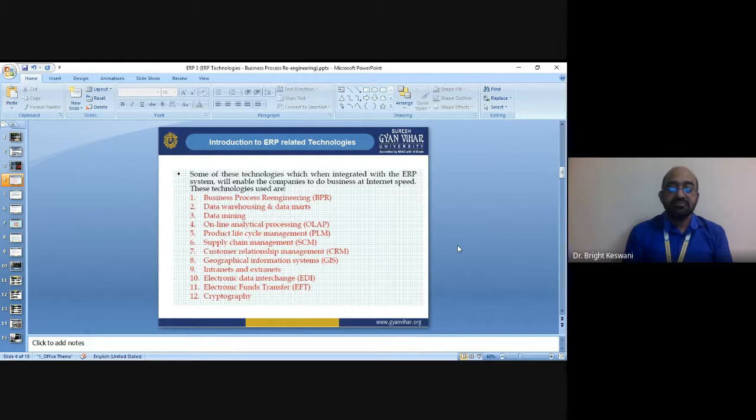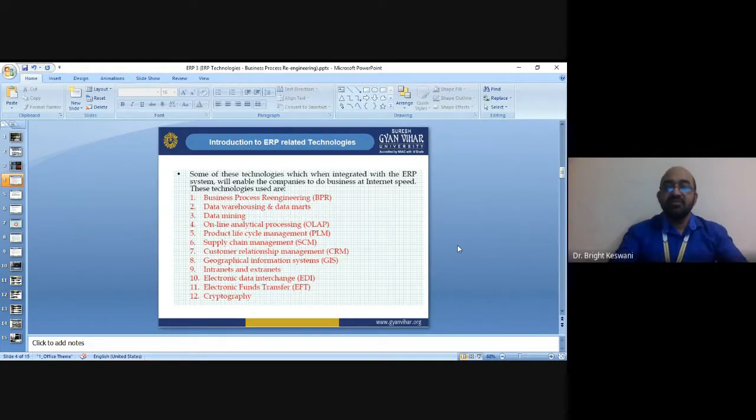Some of the important technologies are business process reengineering, management information system, decision support system, executive information system, data warehousing, data mining, online analytical processing, supply chain management, cryptography, electronic fund transfer, internet and extranets, and GIS.